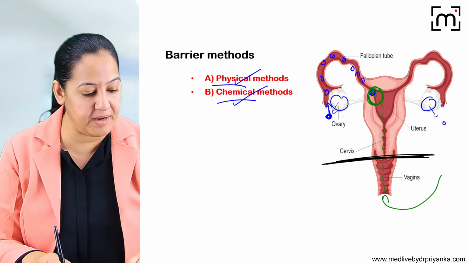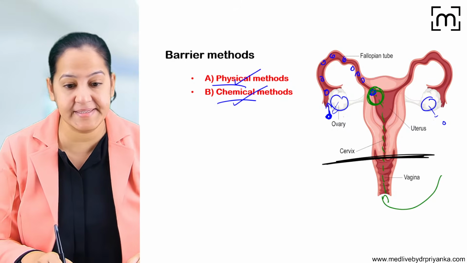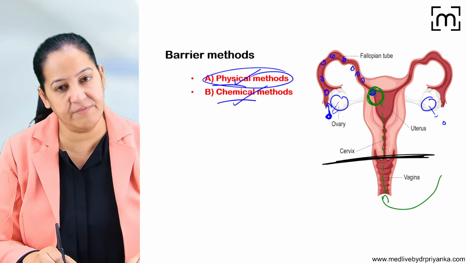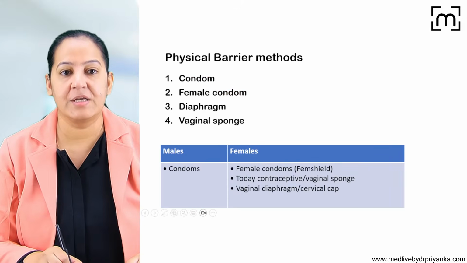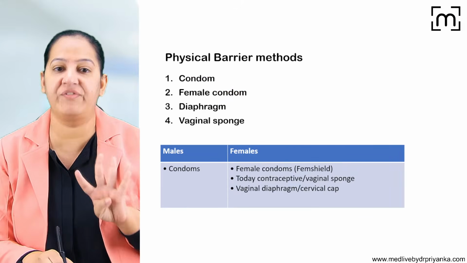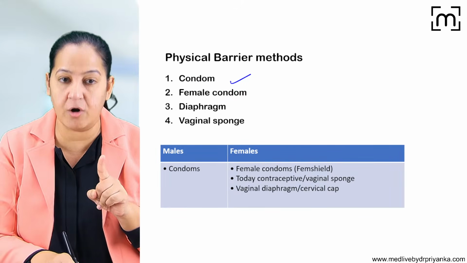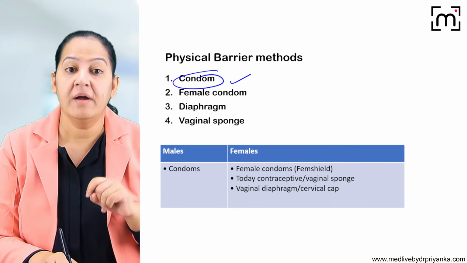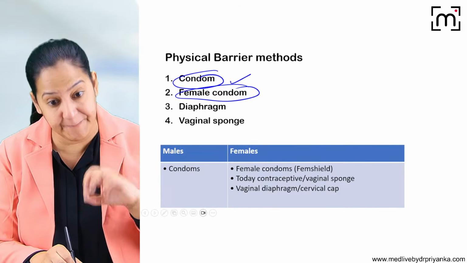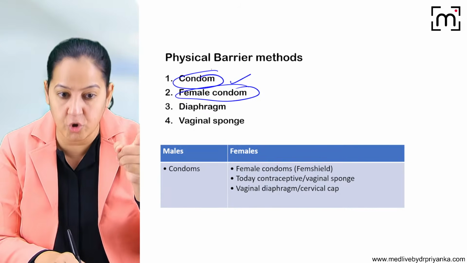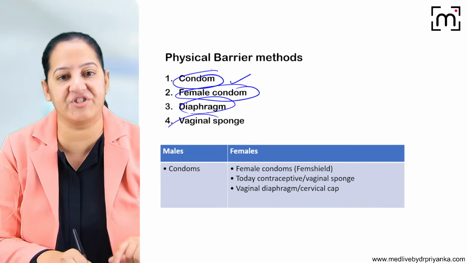So let's start with physical methods first. First we will discuss physical methods, then we will come to chemical methods. We have 4 physical methods. The condom. If I say condom, I mean the conventional male condom. If we have to mention the female condom, yes, female condoms are also available, so we have to write separately that it's a female condom. So male condom, female condom, diaphragm and vaginal sponge.